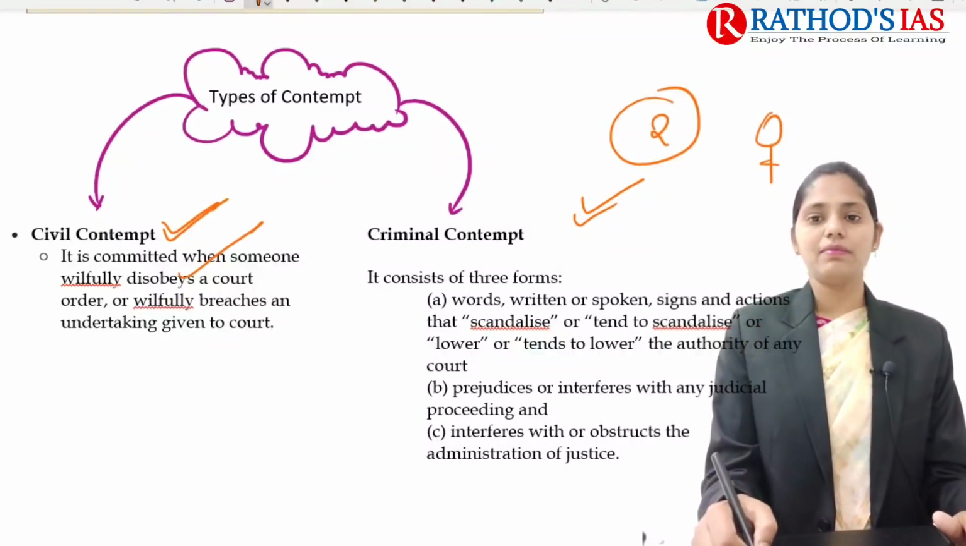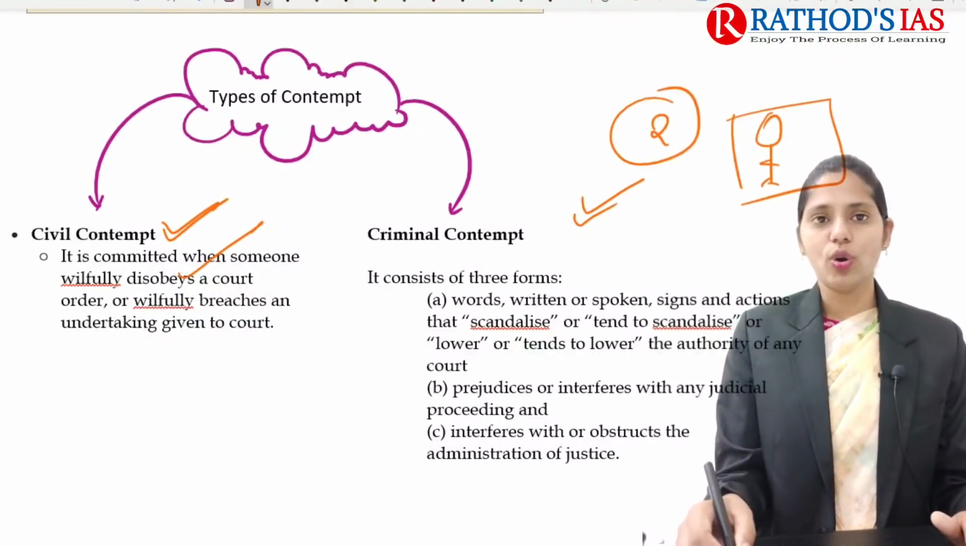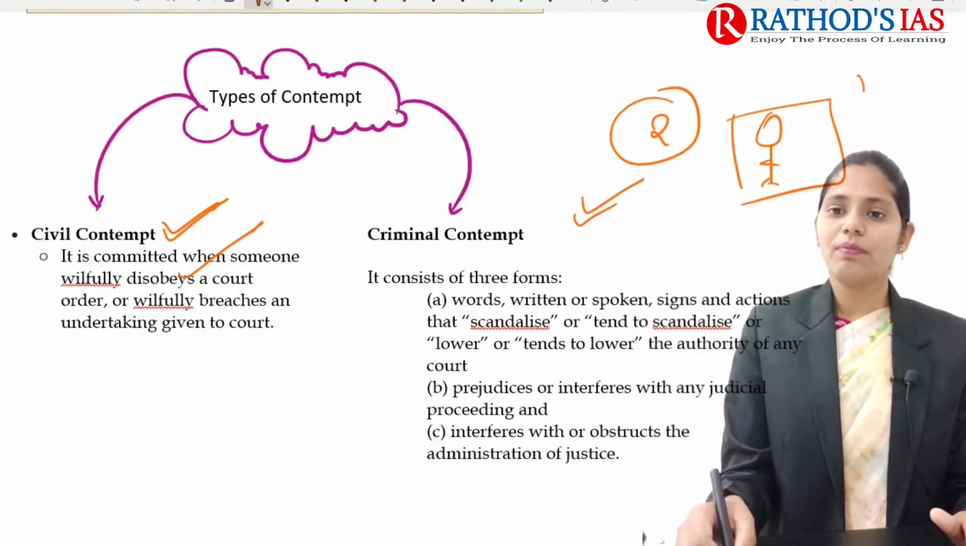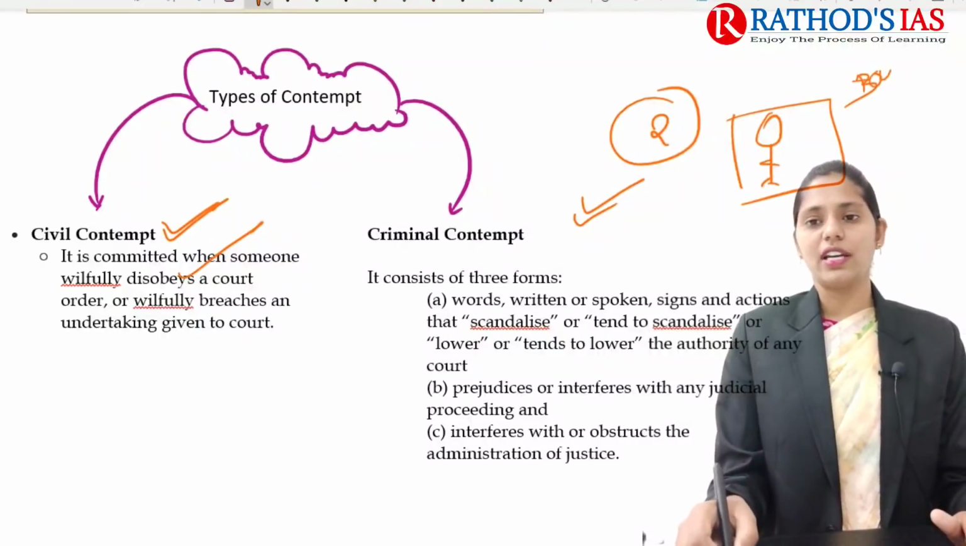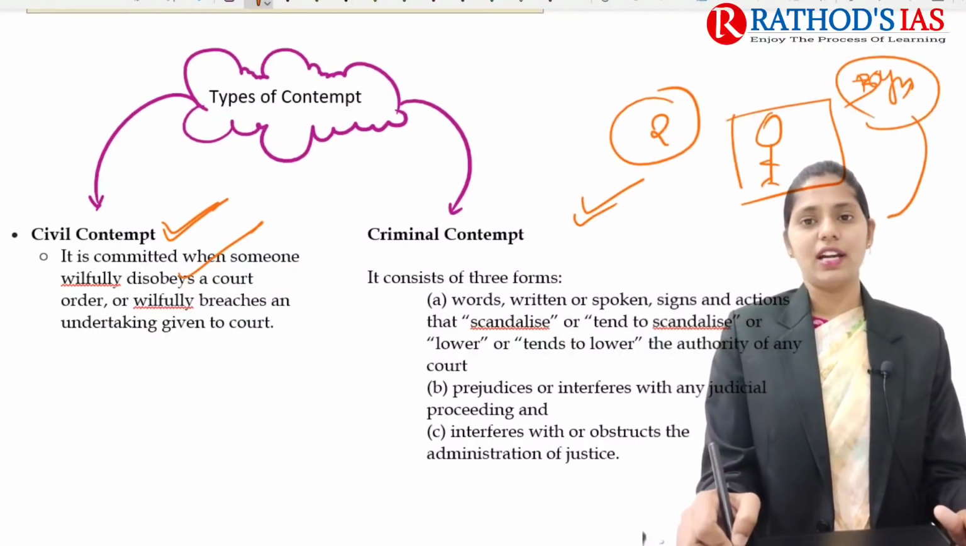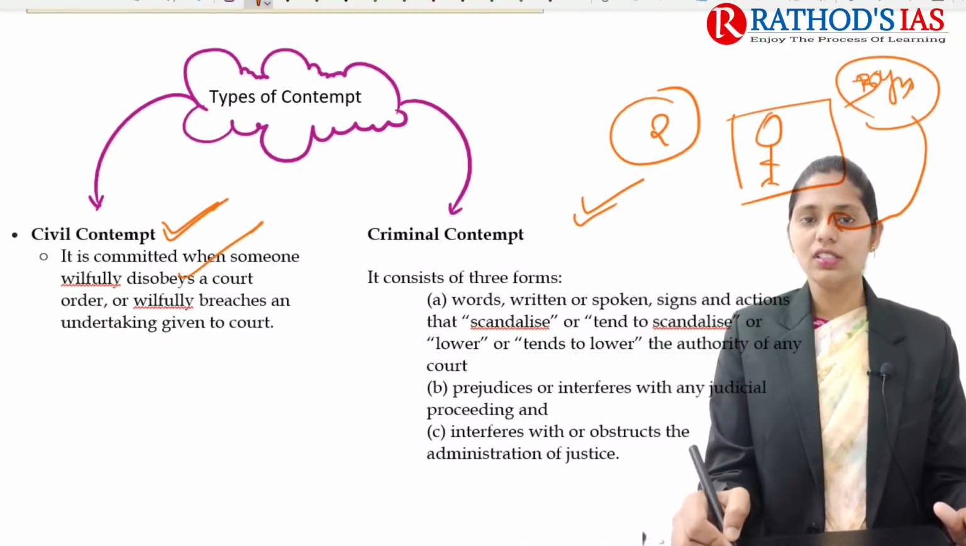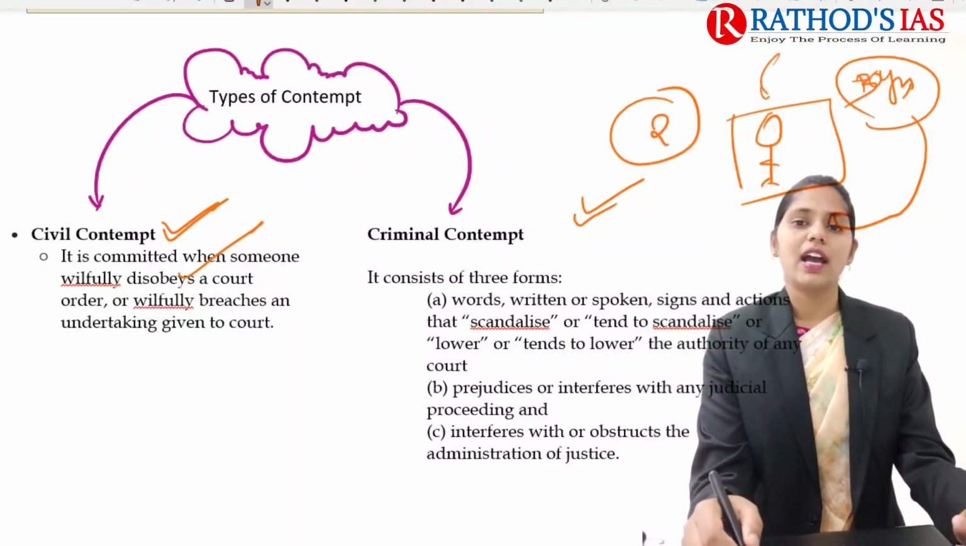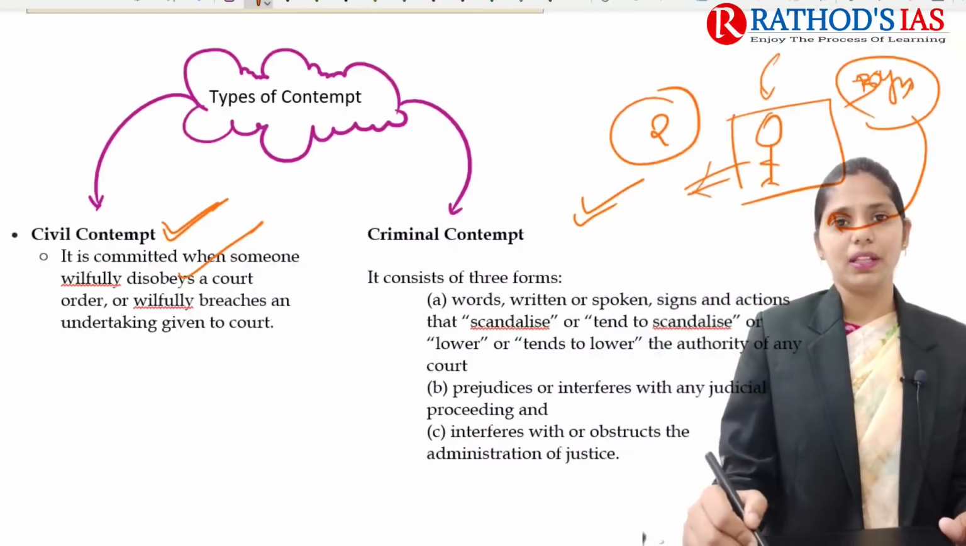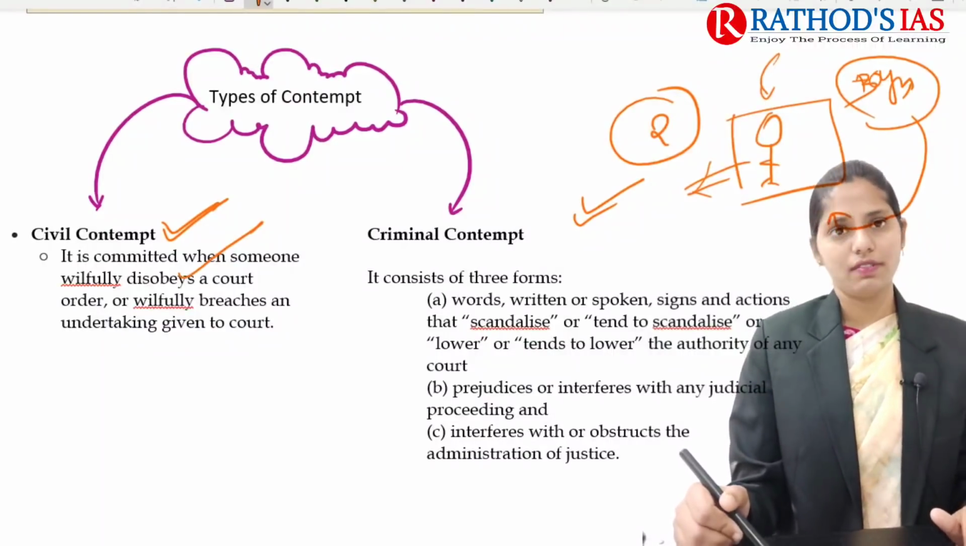For example, if I am living in a home and giving rent for the past 5 years, and from the past years I didn't pay the rent. The owner of that house files a case in the court, and the court says that I have to pay the money, but I didn't pay the money. So this mainly comes under civil contempt.